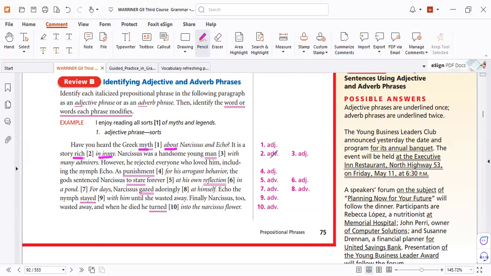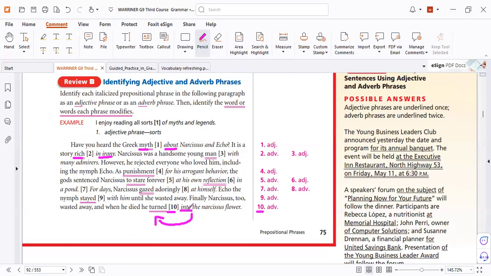Now it's your turn. How about number 10? Why is it an adverb? It is a narcissus flower. This one. Oh yeah, for number 10. Do you know why? Because it comes after the verb. So it modifies the verb. When he died, he turned into.